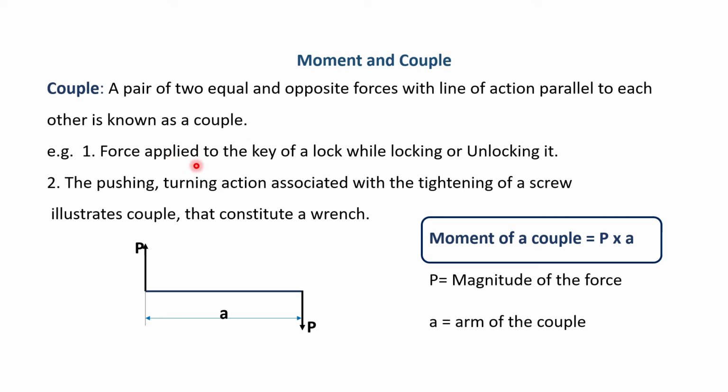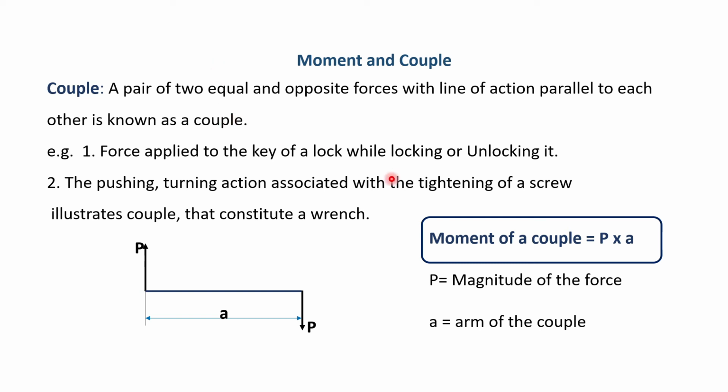For example, in our day-to-day life, we often lock or unlock a lock by using a key. While locking or unlocking, we need to apply a force, and that force is equal and opposite. We need it, then only it locks or unlocks. So that force forms a couple. Similarly, the pushing and turning action associated with the tightening of a screw, which requires turning and pushing by using a wrench, also illustrates a couple. So these are beautiful examples of a couple in our day-to-day life.